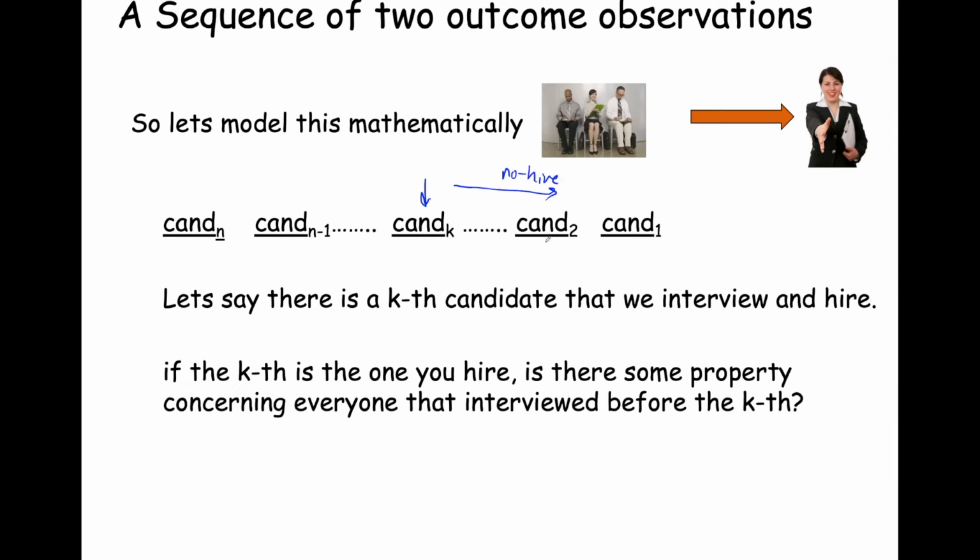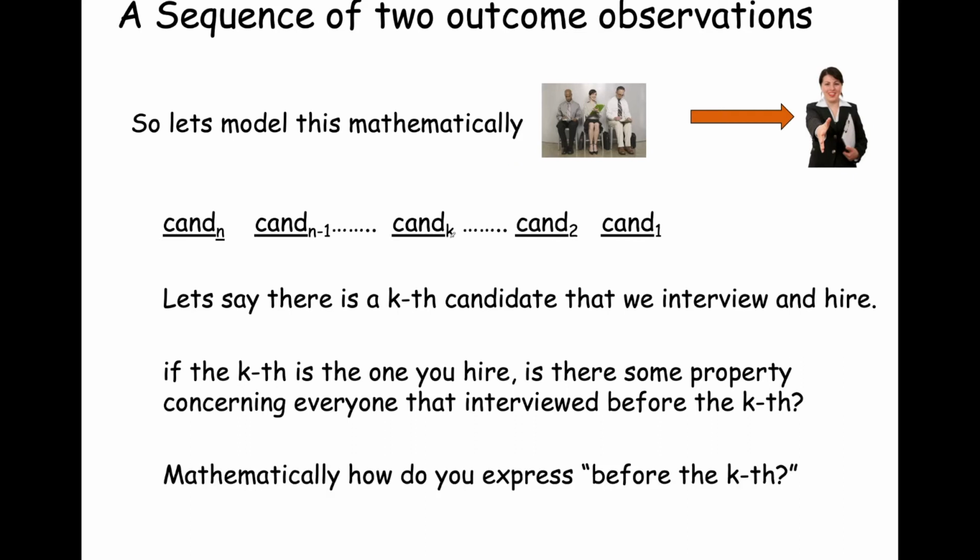Because if you had said hire for the second candidate, you wouldn't have gotten to the K candidate in order to hire him or her. So there's a structure to this stochasticity that is not represented when you look at all possible assignments of hire, not hire, to each of these n slots representing these interview slots. Okay, so let's think mathematically.